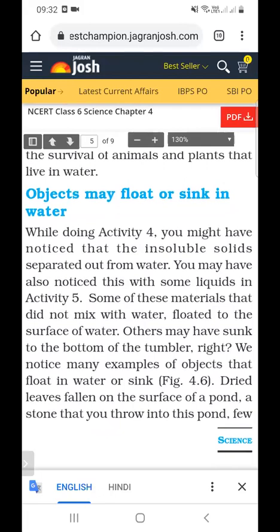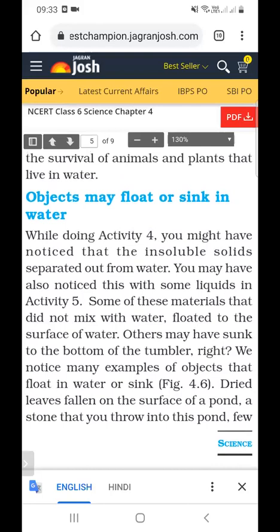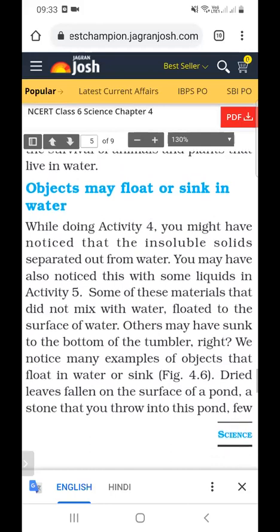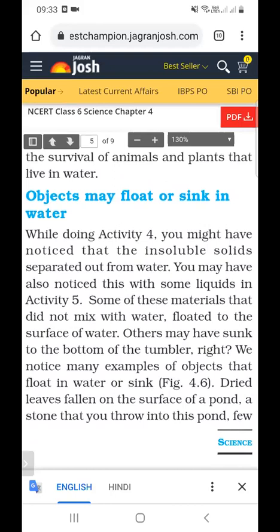You may have noticed this with some liquids in activity 5. Some of these materials do not mix with the water. As we discussed in the last class, there are miscible liquids and immiscible liquids. The liquids which mix with other liquids are called miscible liquids, and the liquids which do not mix are called immiscible liquids. Suppose kerosene oil does not dissolve in water, so it is an immiscible liquid.